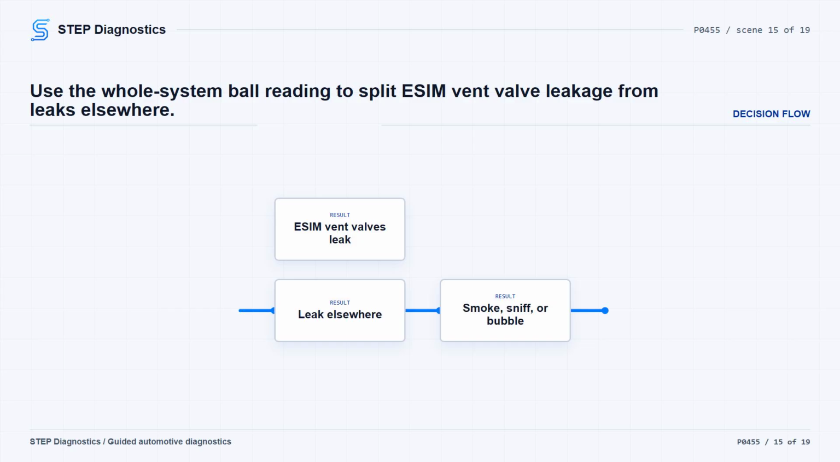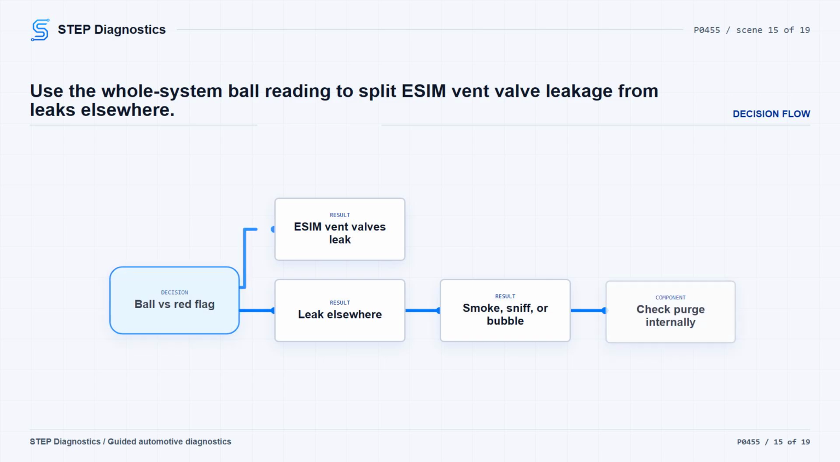If the ball stays above the red flag, the leak is not from the ESIM vent valves. Find the leak with smoke, a hydrocarbon sniffer, or a bubble test around the connections and sealing points. To check the purge solenoid for an internal leak, remove the manifold hose from the purge solenoid, fill the system with smoke, and look for smoke coming through the purge solenoid. If smoke is present there, replace the purge solenoid. After the repair, run the intrusive leak evaluation again.